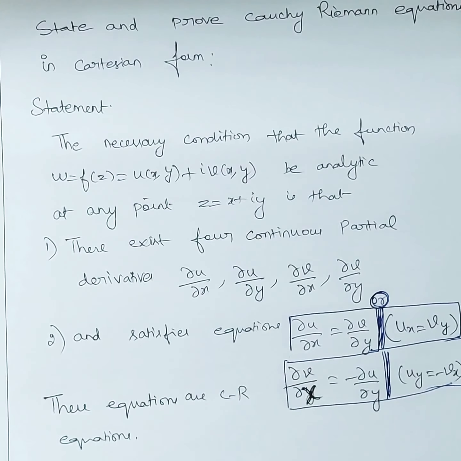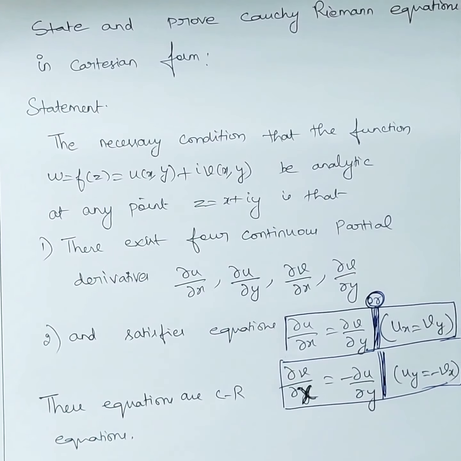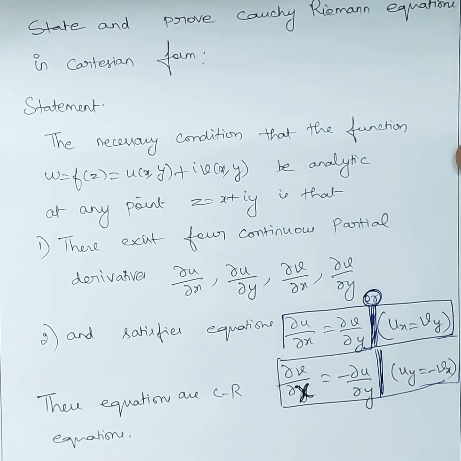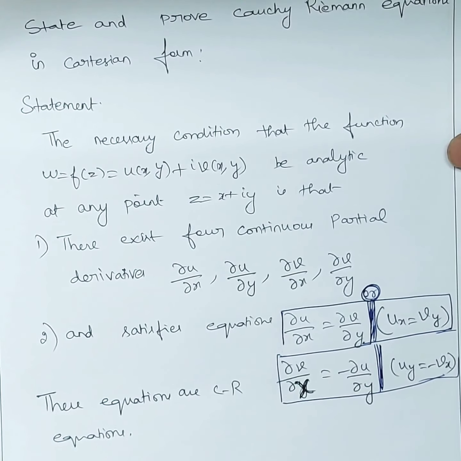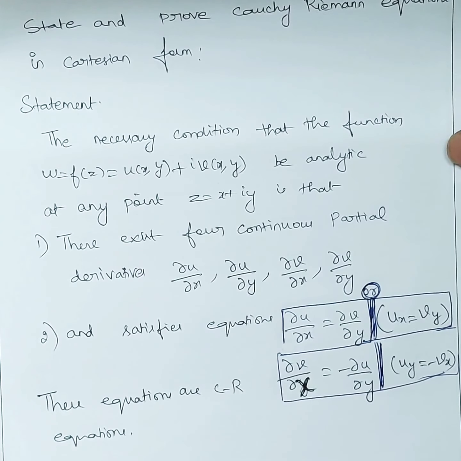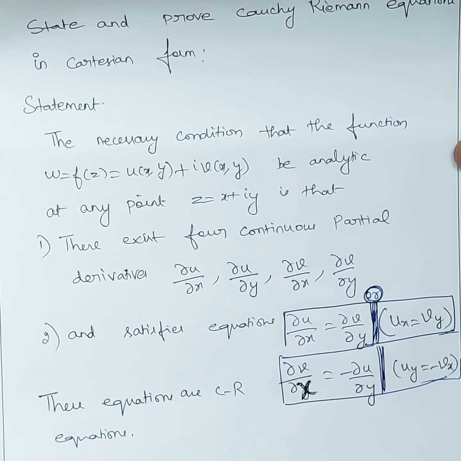Now, this is the statement and we will be using this for a lot of problems. So, you have to memorize this. What are those CR equations? ux is equal to vy and uy is equal to minus vx in Cartesian form.